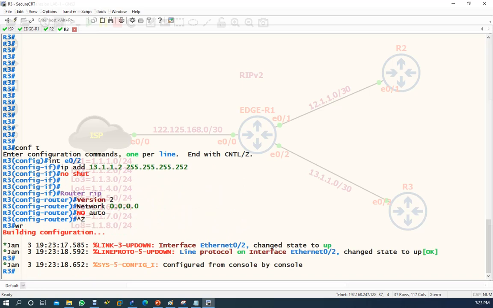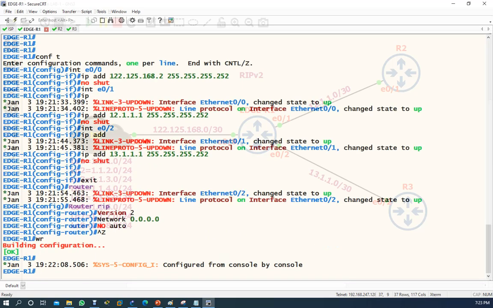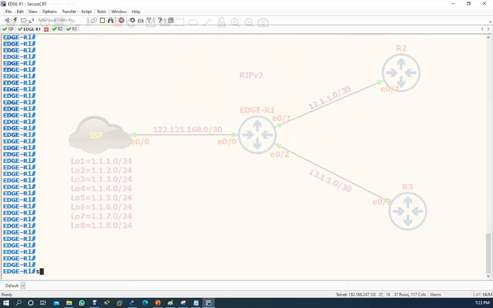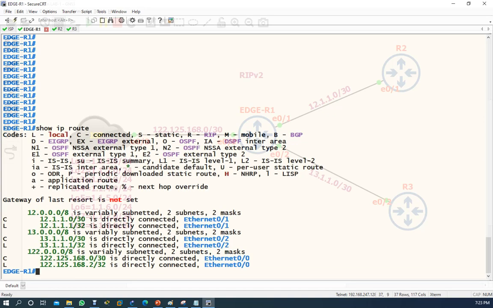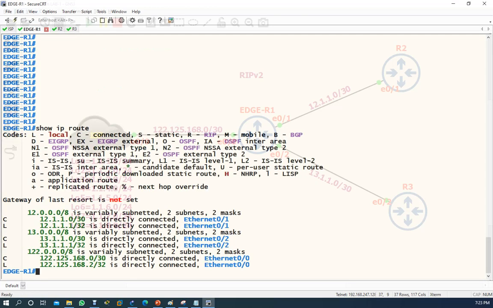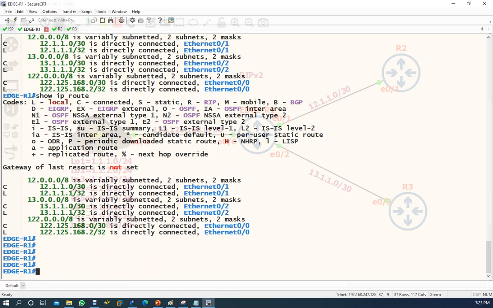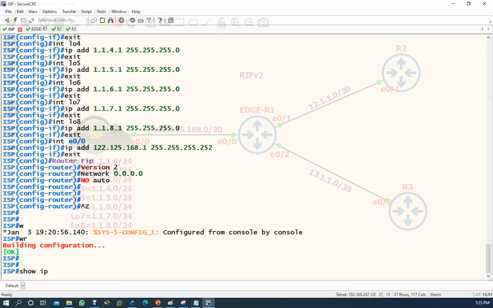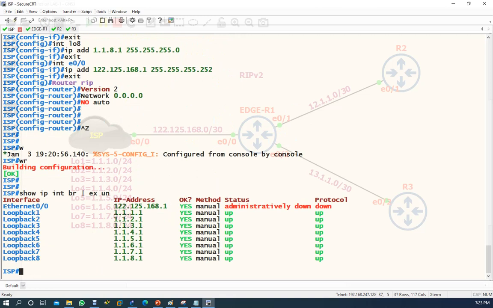Okay, so if you come on R1 and check here, IP route, you can see the ISP route is there. Let's come to ISP. So IP interface brief, exclude unassigned. Yes, the IP is there.